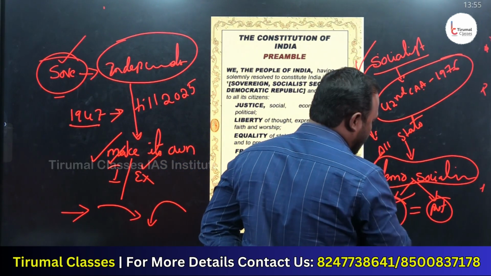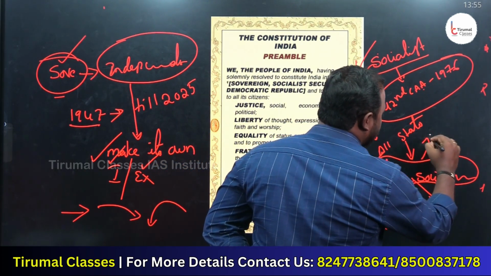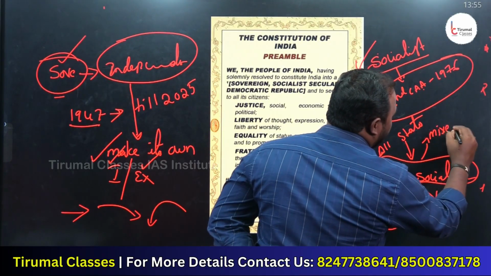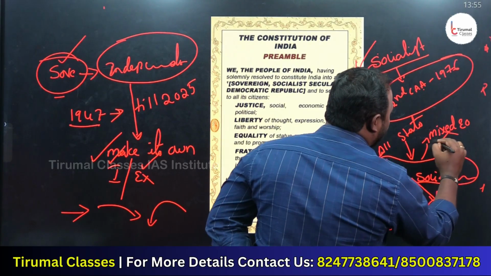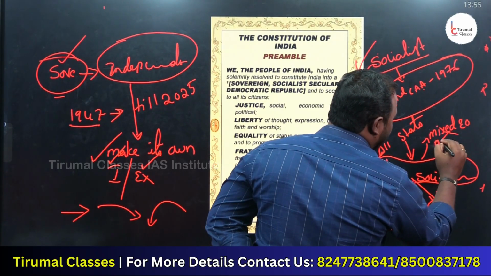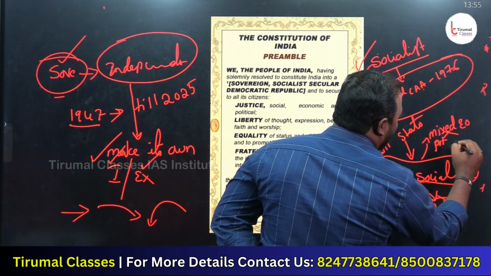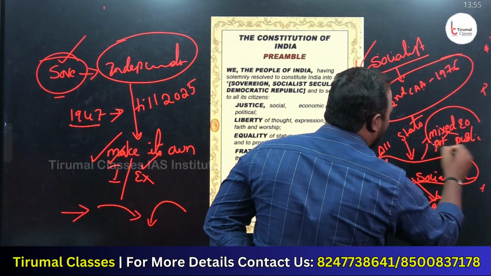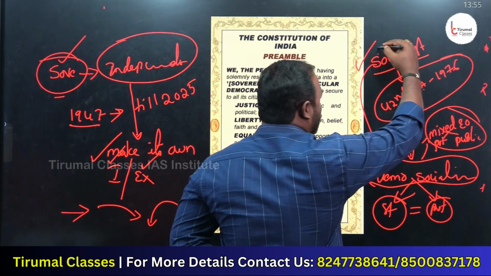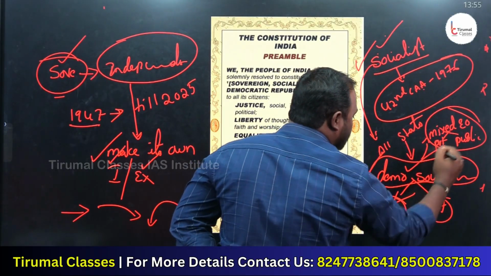But my point is, when I say democratic socialism, we will see a mixed economy. What do you mean by mixed economy? We have a role of the private, and we have a role of the public. Public is nothing but government or state, which is called mixed. So India is socialist. But what type of socialism?